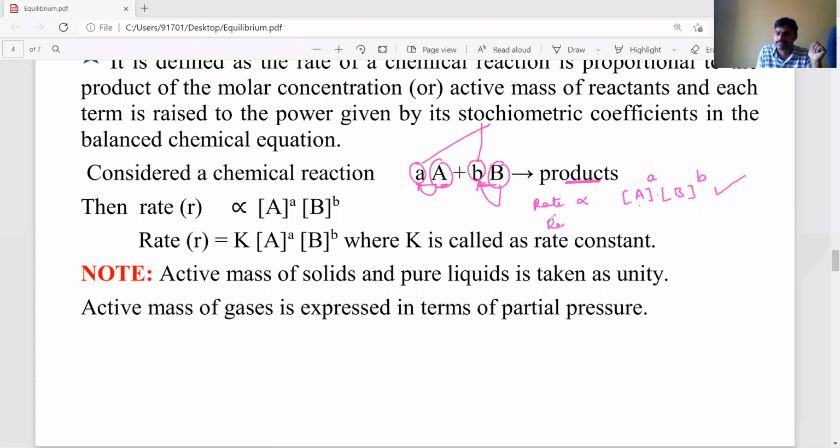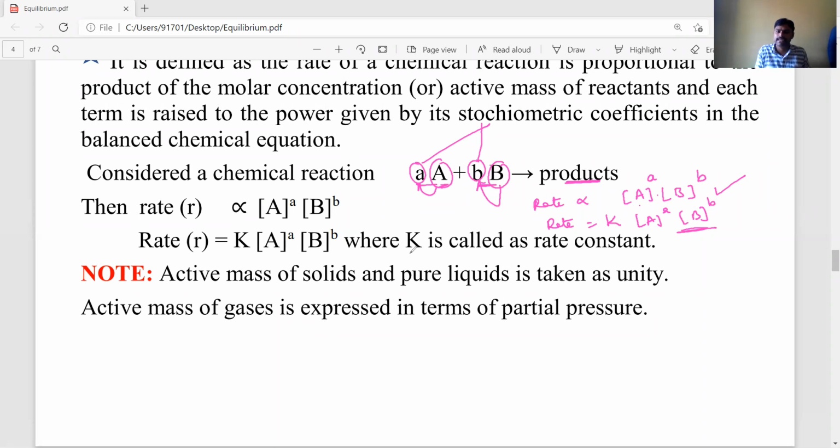Now this rate proportionality you have to remove, then we need to introduce one constant, that is K into [A] power a into [B] power b, concentration of B whole power b. It is the rate expression or rate equation. So this equation we derived by using the law of mass action. That's why the law of mass action definition is: the rate of a chemical reaction is directly proportional to the product of concentration of reactants, and each term is raised to the power of its stoichiometric coefficient in the balanced chemical equation.